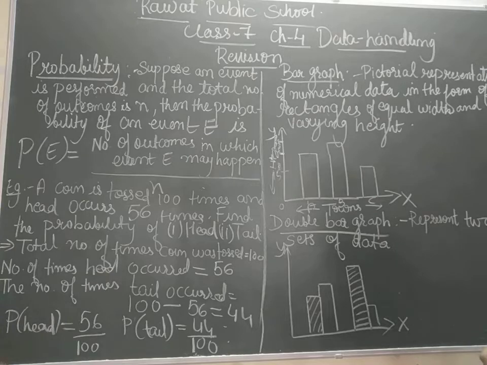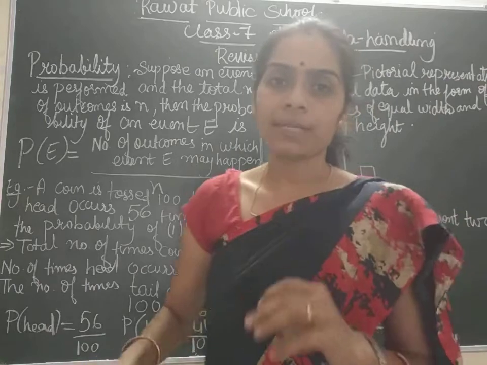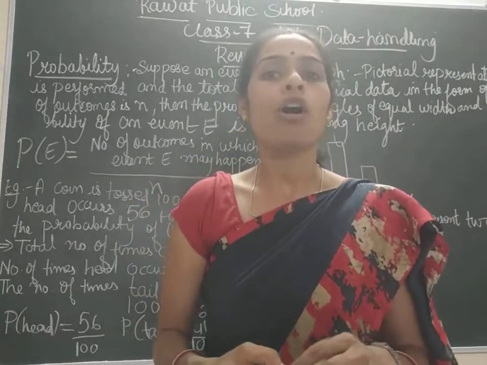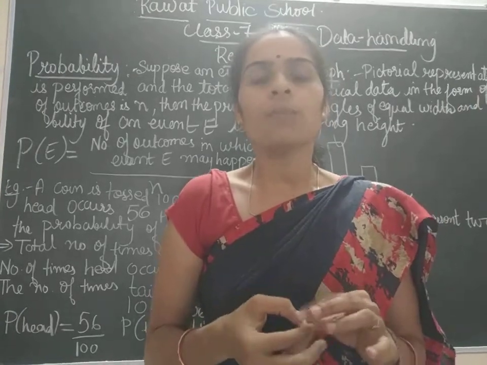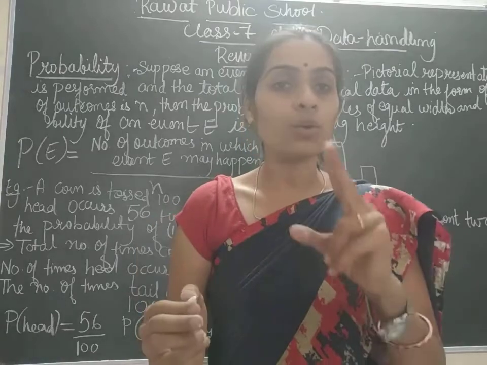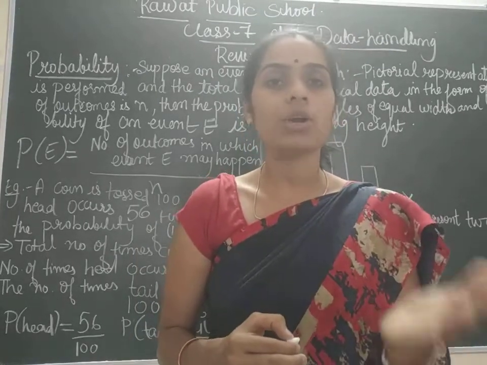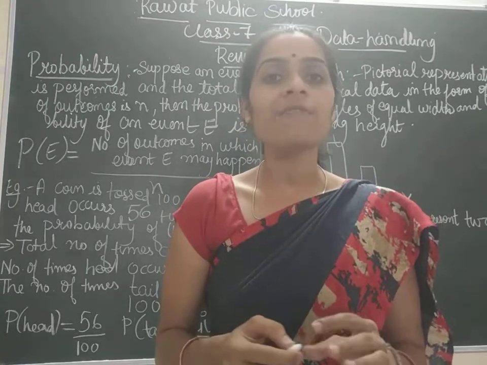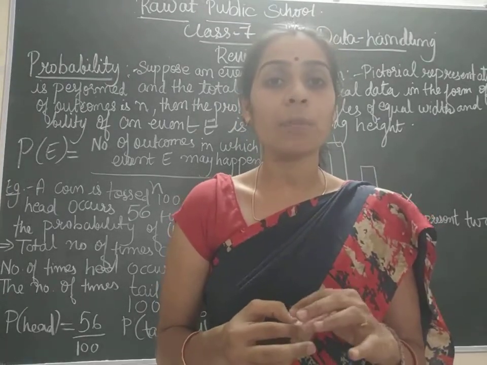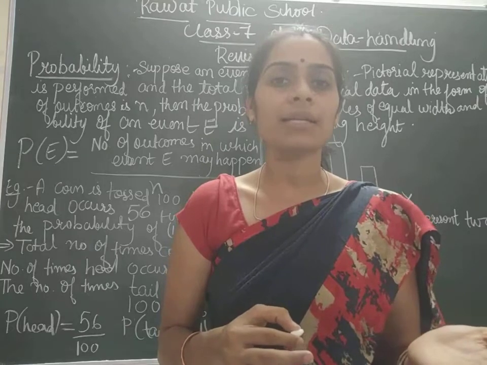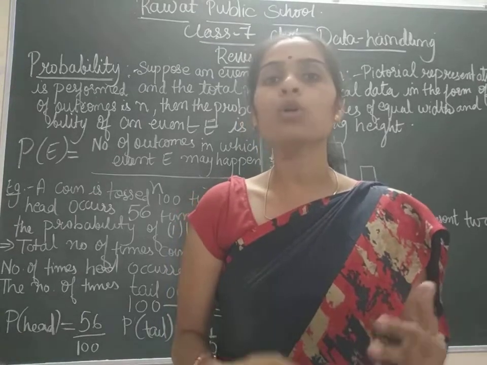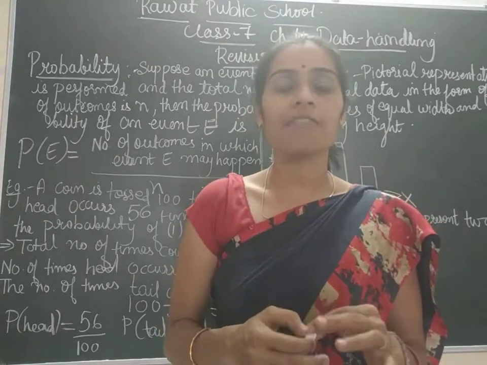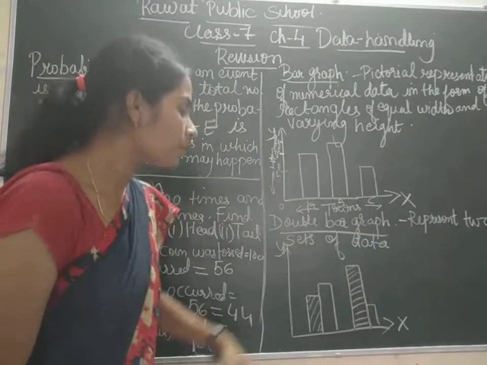Okay, now in the same way we have a double bar graph also. Okay, if you are asked to represent the daily temperature of 3 or 4 cities in the form of a bar graph, then what will you do? As you all know, we have two types of temperature, lower temperature and higher temperature. You must have seen or heard in the news, the weather report. Minimum temperature is 22 degrees Celsius, maximum temperature is 28 degrees Celsius. So if you are told to represent that data in the form of a double bar graph, what will you do? There comes the use of the double bar graph.